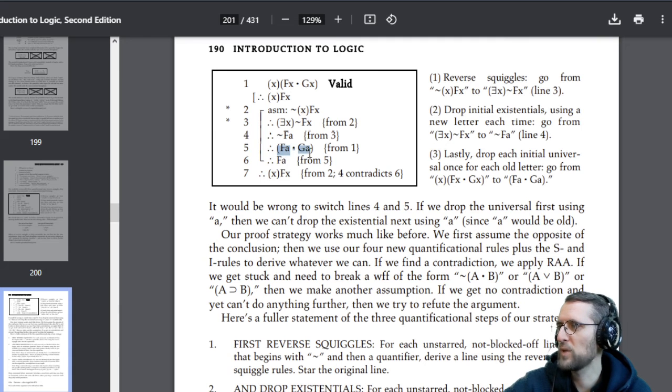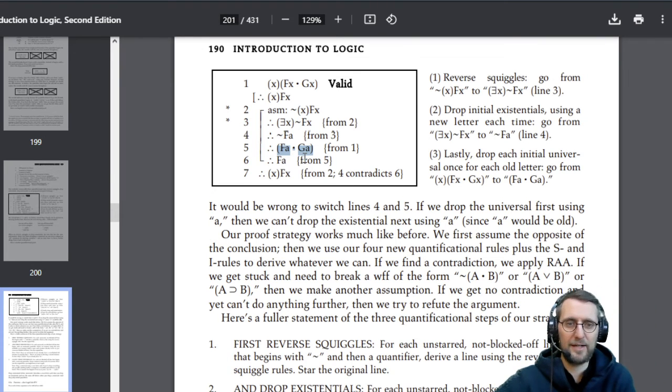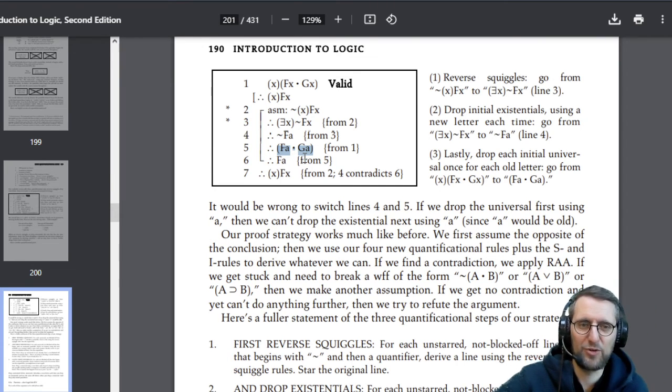And then what we can also derive from 1, and here we also have a drop universal rule applied. So we say, okay, there must be at least one A that is funny and G. Okay, we derive that from the first line here. And this we don't have to start off because we cannot exhaust such a statement.